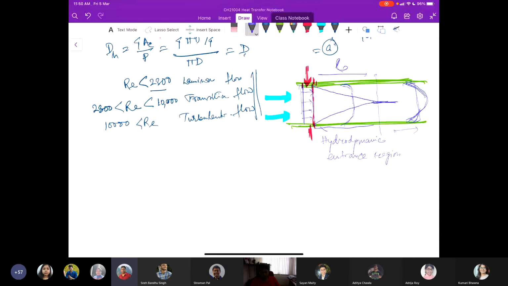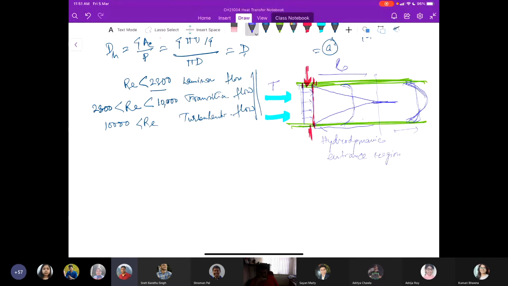Now consider the similar kind of development when a fluid is entering, and the surface of the tube or pipe is at a different temperature than the fluid temperature. In this case also, fluid particles that come in contact with the wall or surface will assume the surface temperature, and that initiates the convection heat transfer in the tube and the development of the thermal boundary layer.